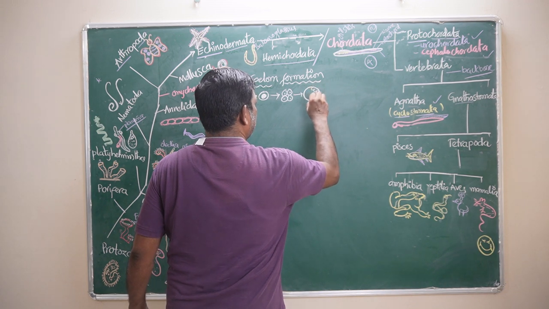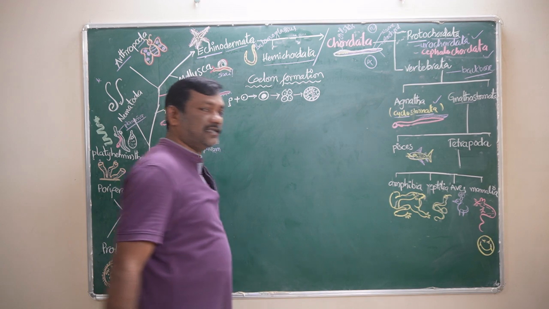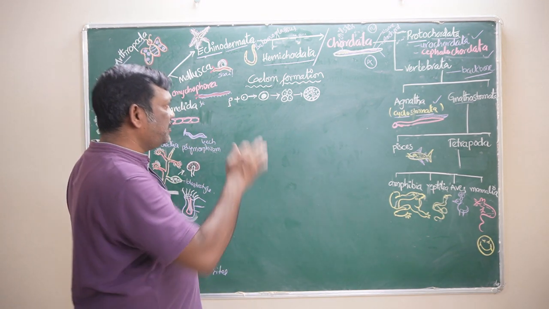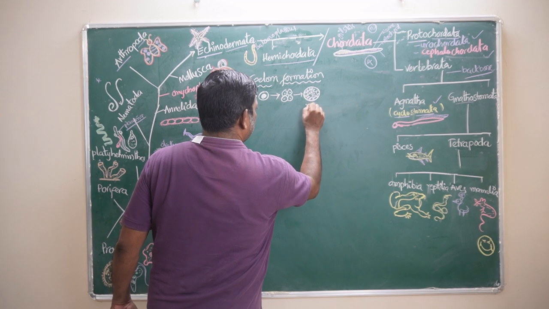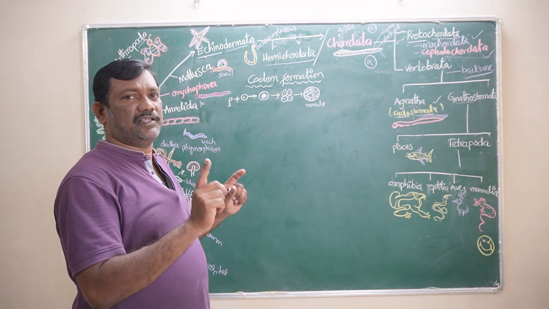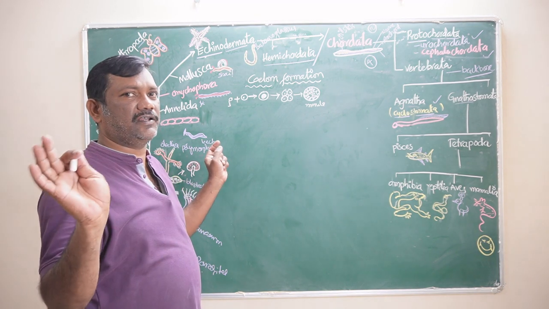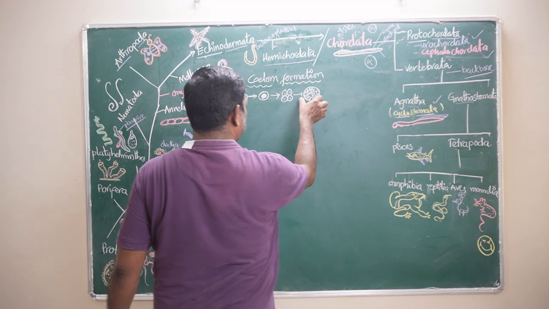This morula contains many cells inside. These cells are all totipotent cells, the same type of cells. This is a very important point.